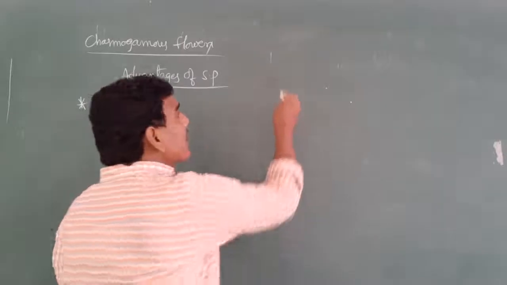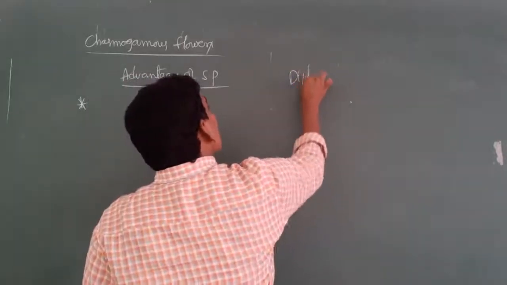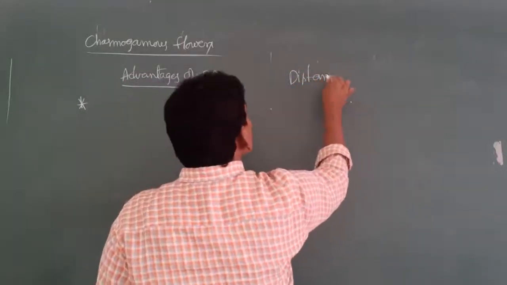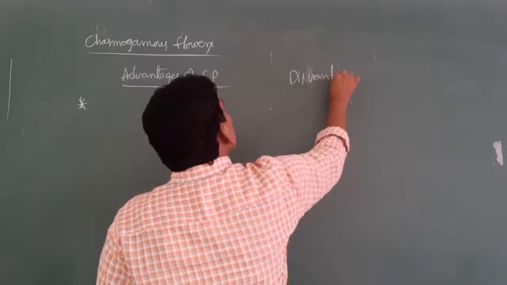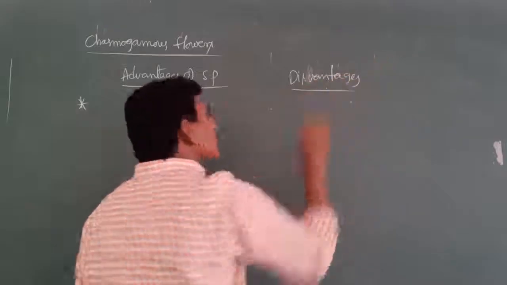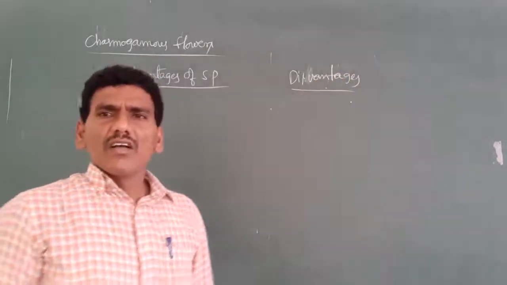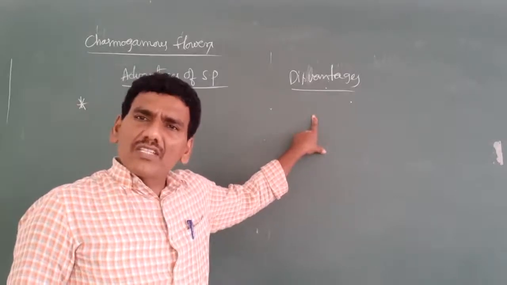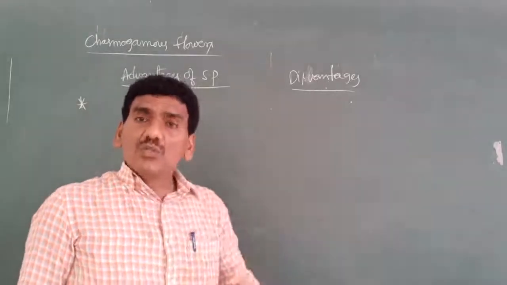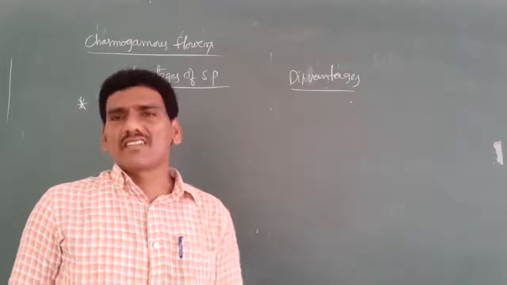But what is meant by disadvantages? Disadvantages. Through this self-pollination, there is no production of new genetic variation characters.